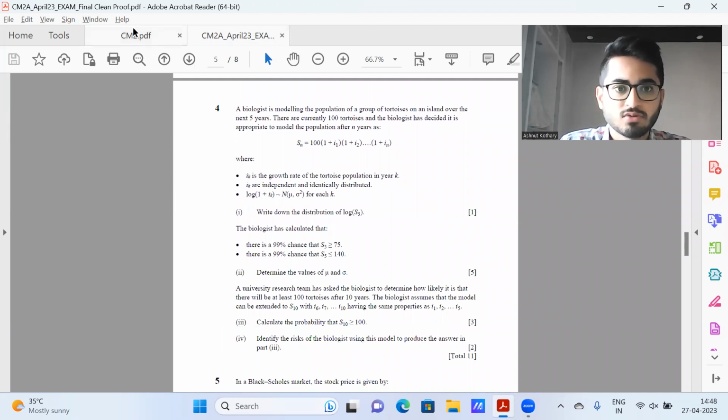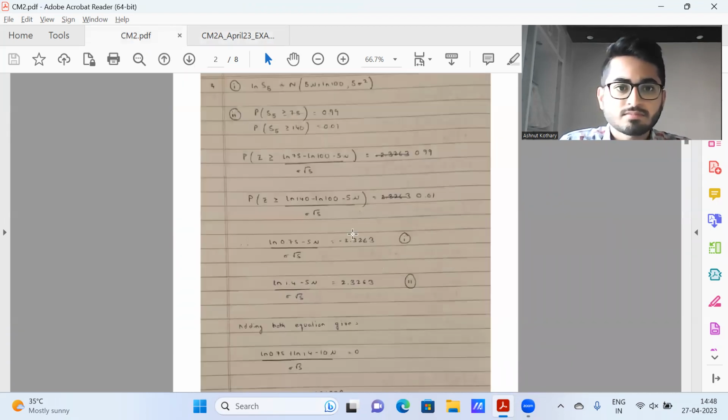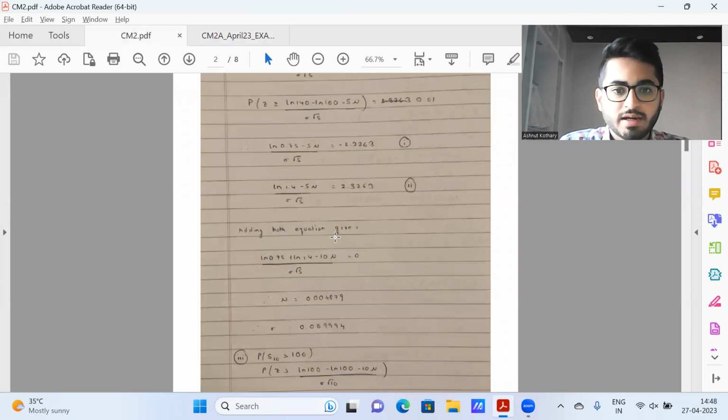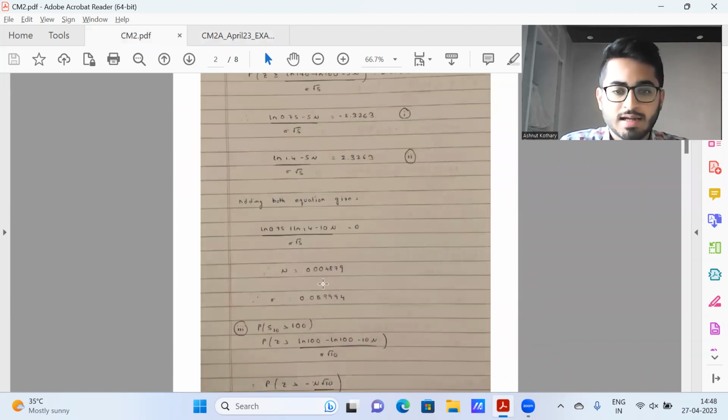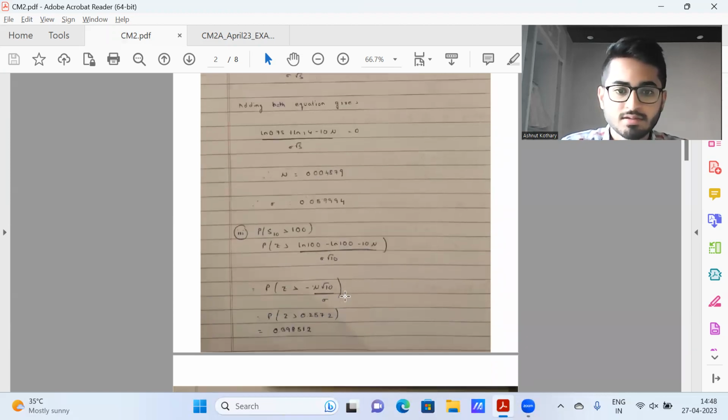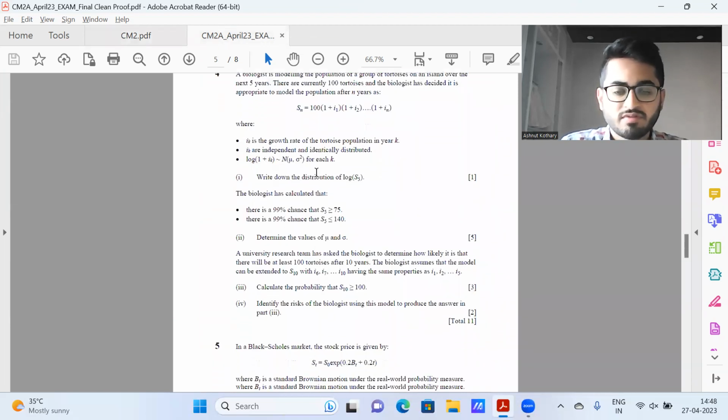Let's quickly take a look at the solution for that. The distribution of ln S5 is nothing but 5 mu plus log 100, and the variance parameter is nothing but 5 sigma square. Then this is part 2. On solving, we're getting the values of mu and sigma as these. And then third part is nothing but computation of probability that S10 is greater than 100. This is coming out to be 0.398512.